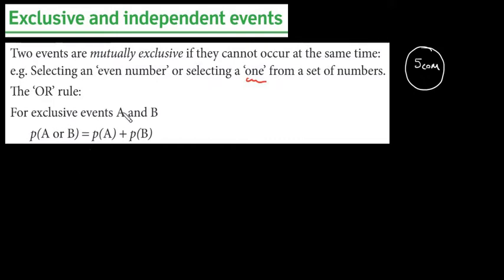So if we have two exclusive events, then we have this rule. The probability of A or B is going to be equal to the probability of A plus the probability of B. So in a question, when you see or, you will check if these two are mutually exclusive. If they are mutually exclusive, then we are going to add these probabilities.